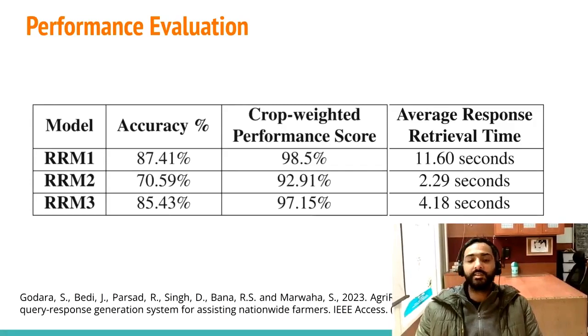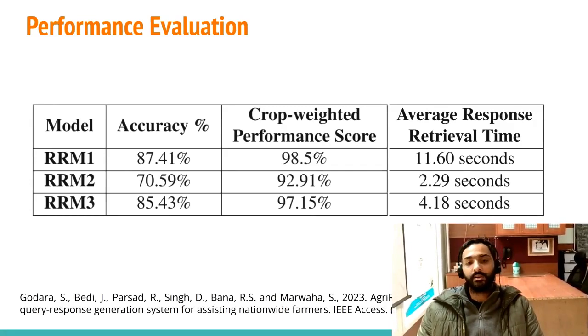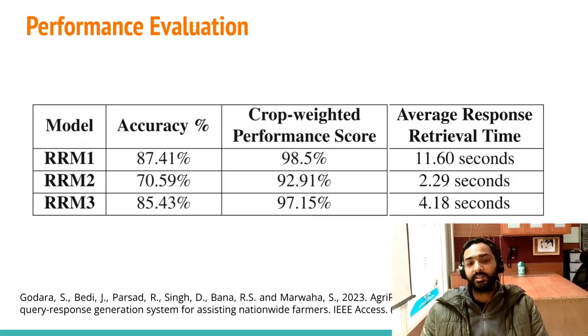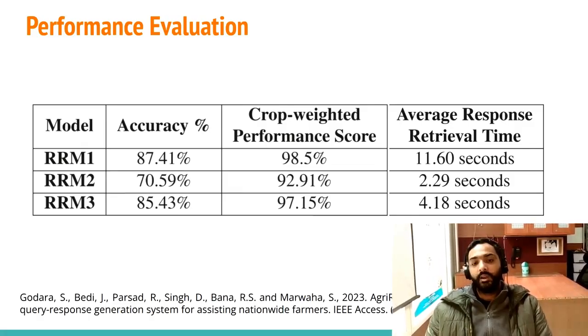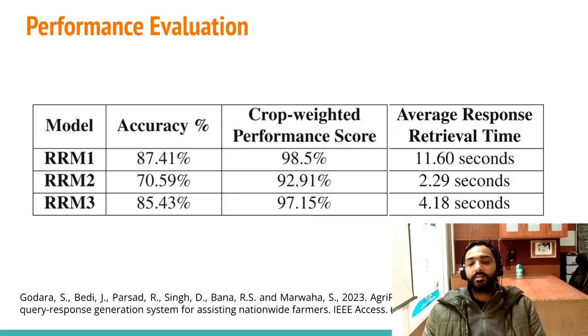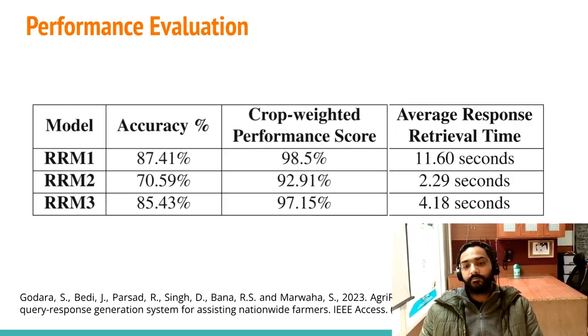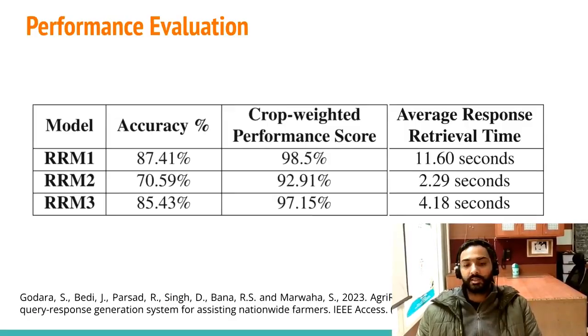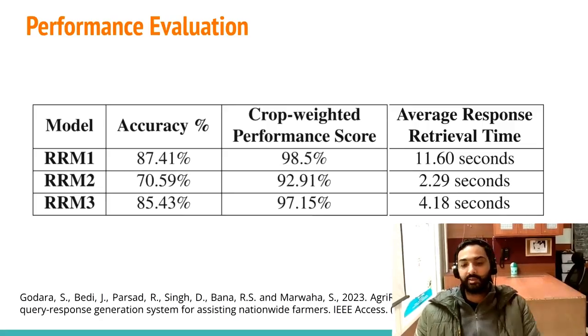Meaning in real scenarios, it can give answers to almost 98% of the questions asked by the farmers. But the average response retrieval time is around 11 seconds. This model was developed in the Python language and the whole code is made available.